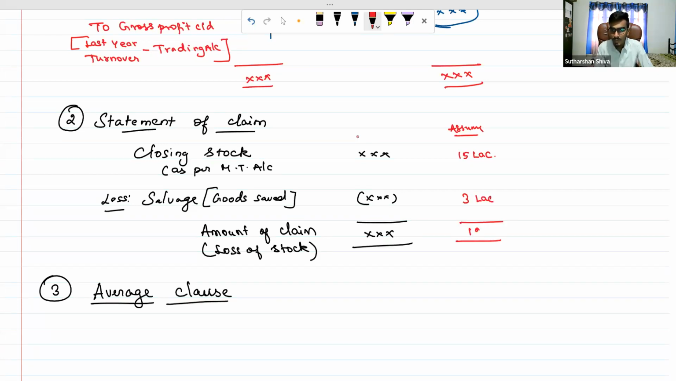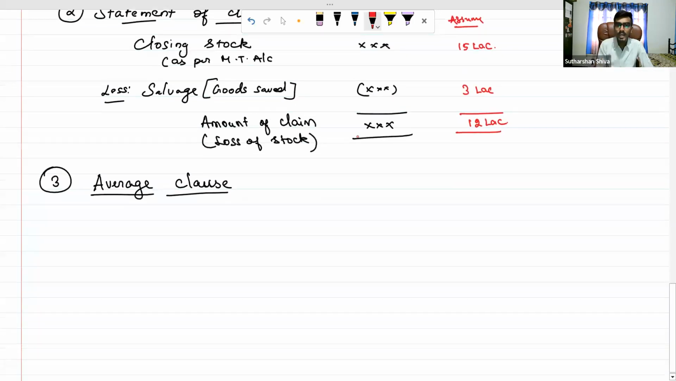So what is my amount of claim available? 12 lakh is my amount of claim available. That is my loss of stock. Then come back to the average clause. What is my insurance policy amount? 10 lakh. I am assuming 10 lakh is my average stock level, so I am taking insurance on 10 lakh. But on actual estimation by calculating it, what is the actual?